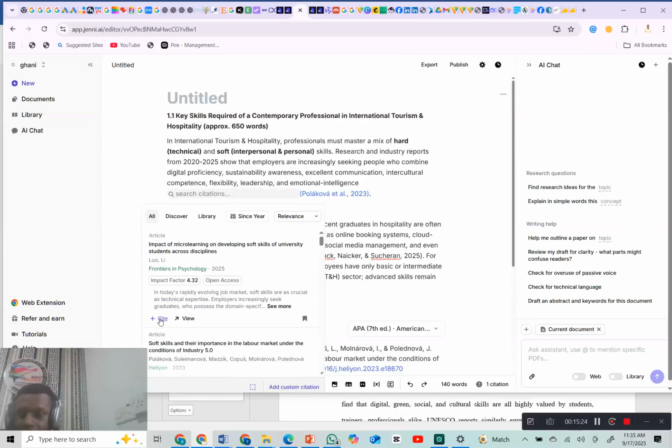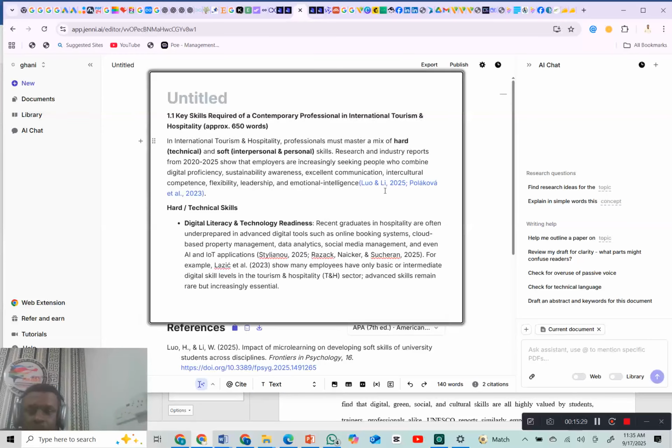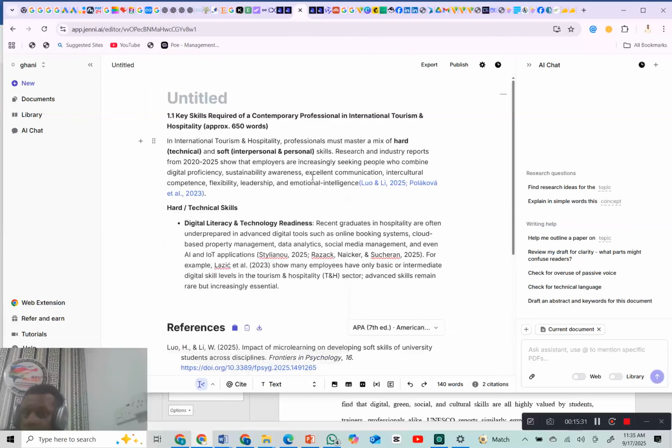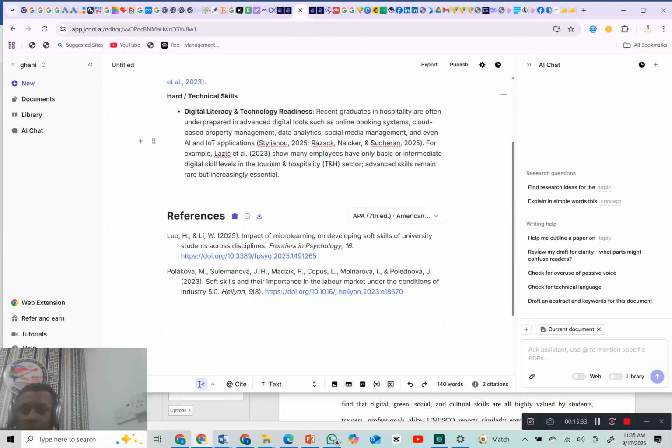Now, let me show you something. These are the two in-text citations we just generated for this. If you come down below, as you can see, it automatically generates your reference for you without stress. It's as simple as that.